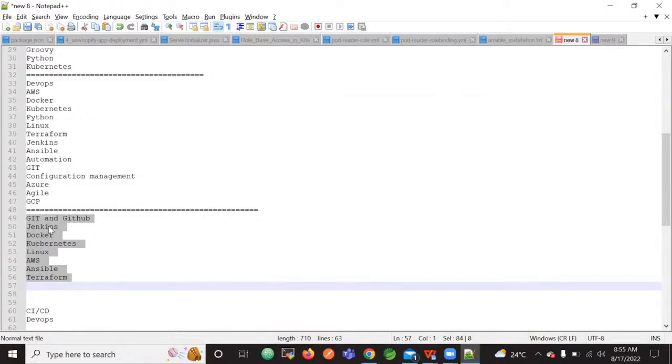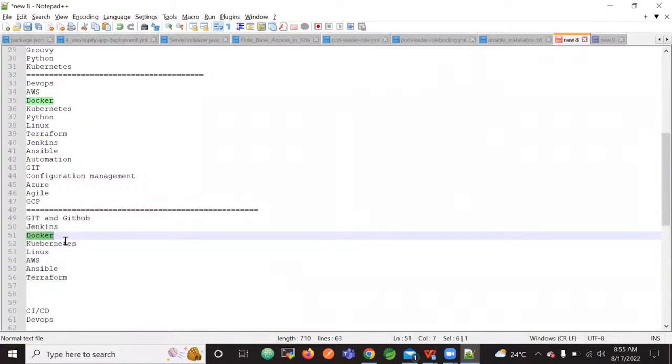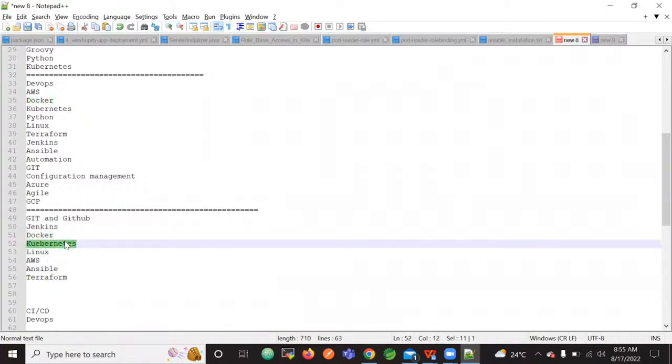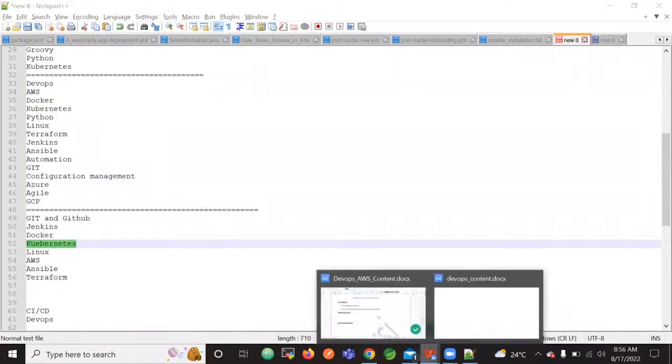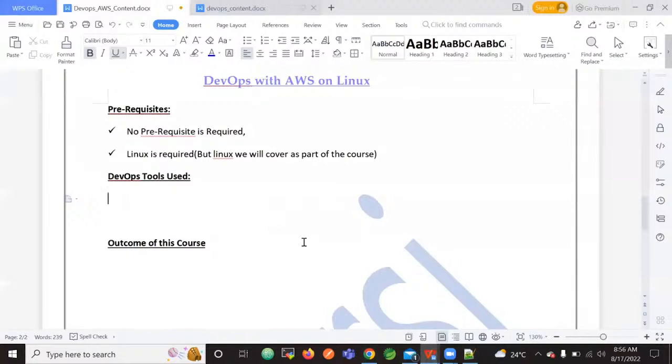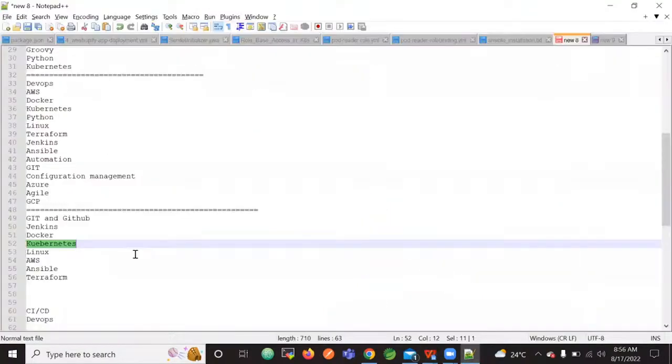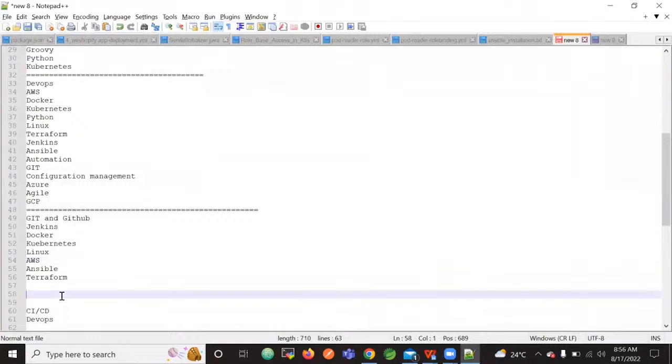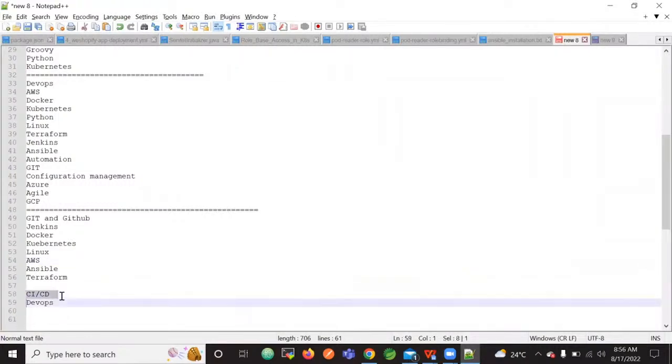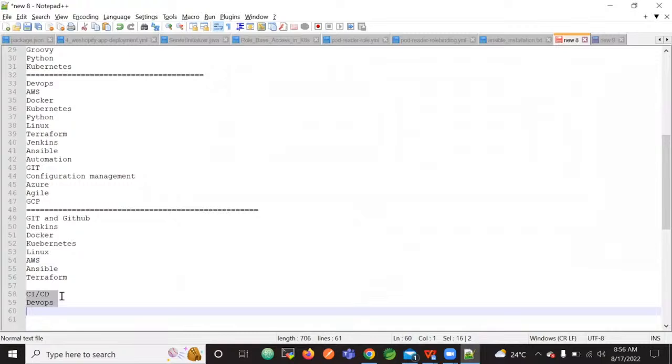Why are they giving such huge importance to Docker and Kubernetes? You can see Docker, Kubernetes, Jenkins, and Linux, AWS. This is what they are expecting the most. So what is our course covering? What about tools? CI/CD pipeline, sir? Here, CI/CD pipeline is the concept. They're expecting CI/CD experience and then DevOps concepts experience, how we will implement it.